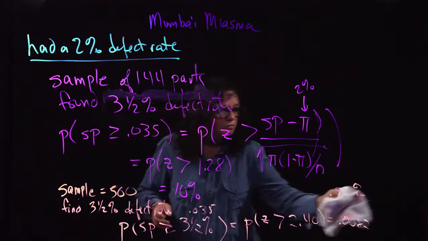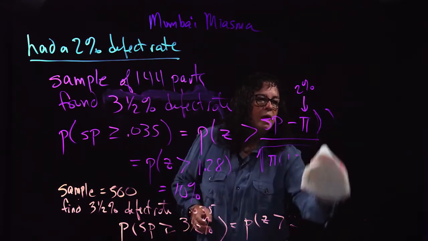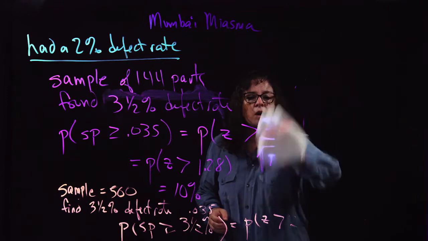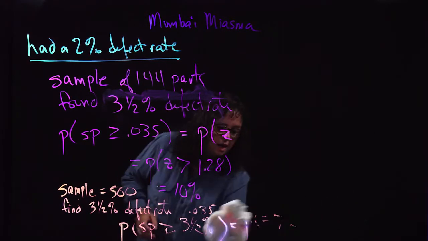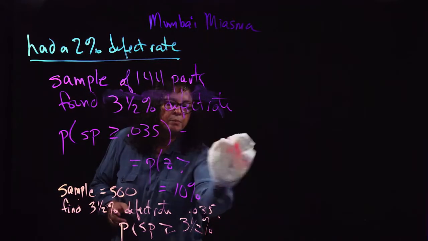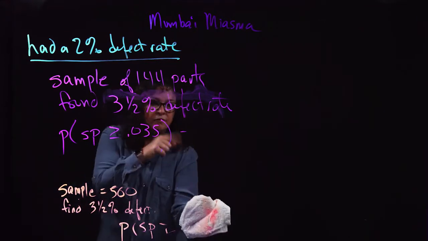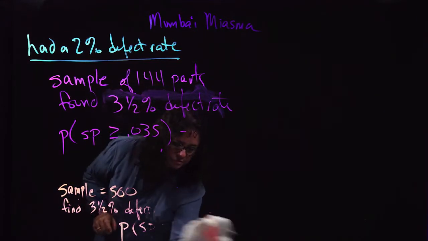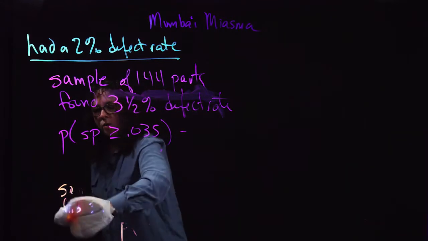So that's what I am about to do. In order to do that, I want to walk you through how to do a confidence interval for a binomial type problem, because that is indeed what this is. Each part is either defective or not defective. As a result, these are all 0, 1 outcomes.